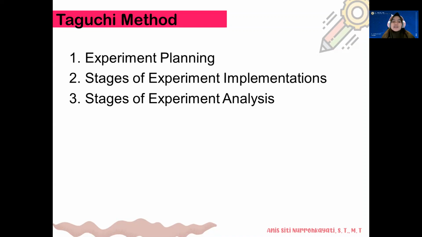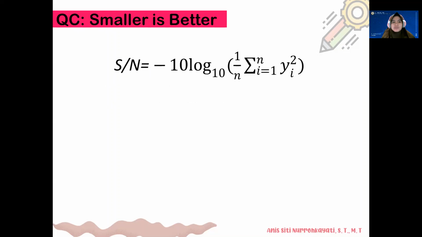The third one is the stage of experimental analysis. The experimental analysis stage is a data processing stage, namely data collection, data calculation, data management, and delivery of experimental data, where this analysis uses ANOVA or analysis of variance. That is the Taguchi method that we use in our experiment.